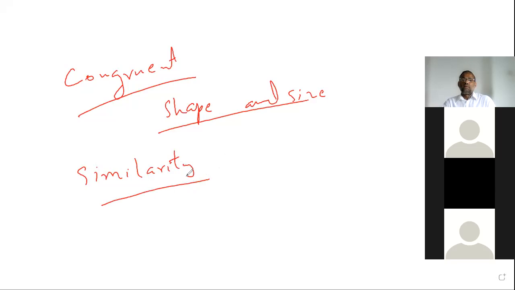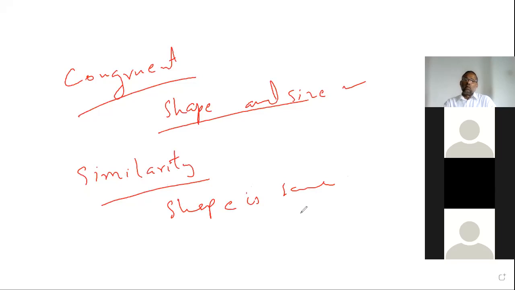So don't confuse: shape and size the same is congruent figures, congruent shapes, congruent objects. Many examples I told you. Now, two objects, the shape is the same. Maybe the size is the same, it doesn't matter. It is not compulsory that the size is the same. If their shape is the same, they are similar.